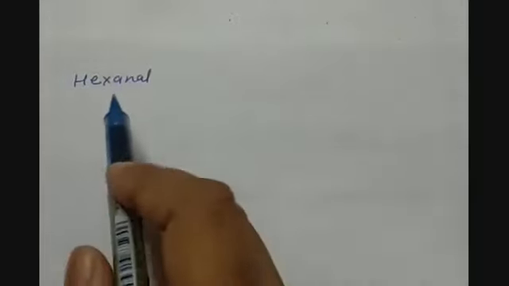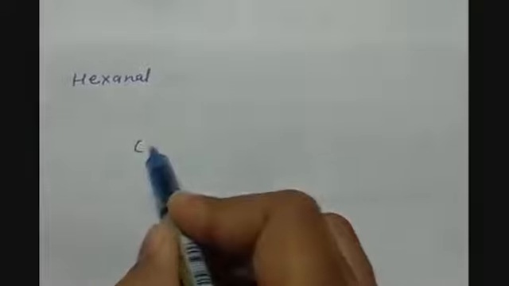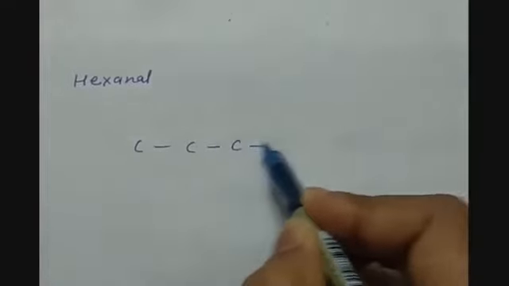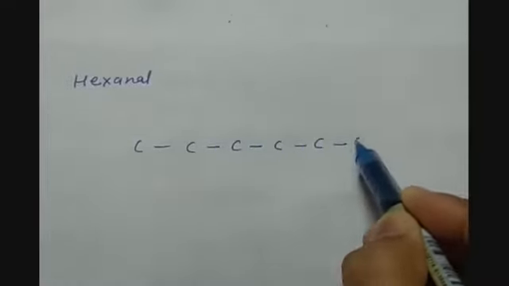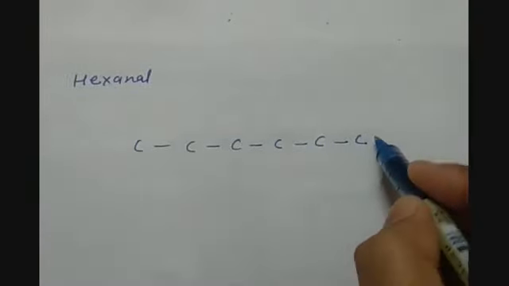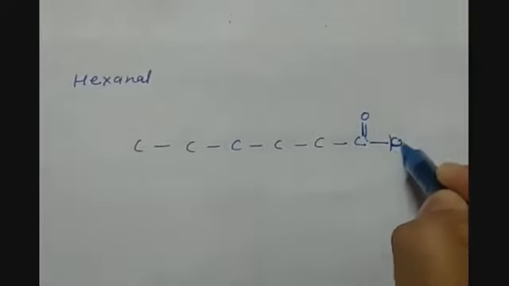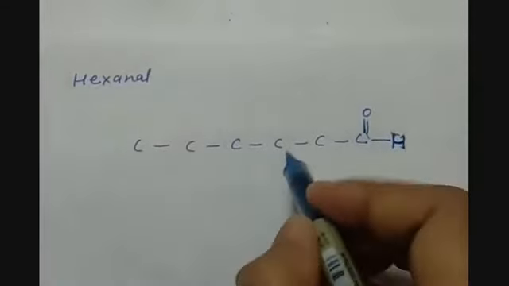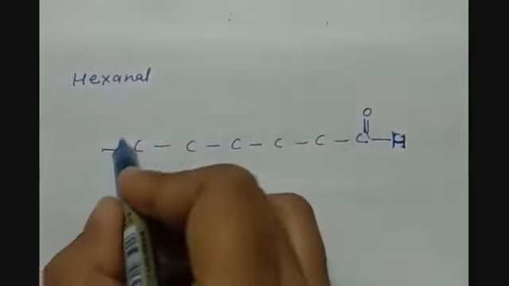D part is hexanal. So hexane will have 6 carbon atoms, and at one end we will have the aldehyde group, that is C double bond O H. Here we will have H, and the rest of the valencies will be fulfilled by hydrogen.